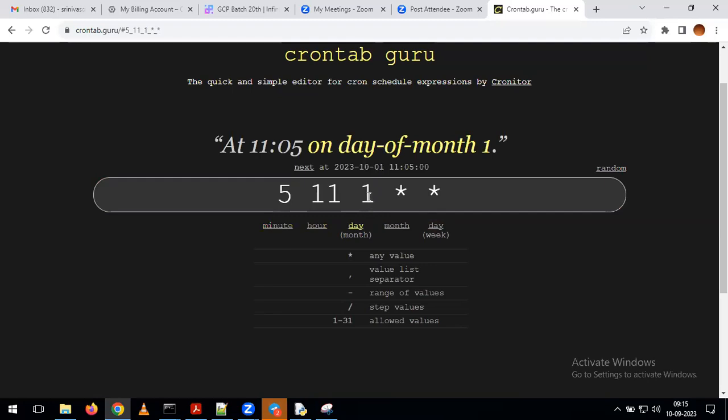If you have given 1, what is happening here? Every month on the first day, it is going to trigger this job automatically. But if I give the star, what happens? If I give star, it takes the current day. But my requirement is every month on day 1 only, I want to trigger the job. In that situation, we just have to give the day value as 1. If I give the day value as 1, every month on day 1 this job is going to trigger. With that, it is going to perform our job execution as part of our Airflow. This is the way we need to define the cron expression.